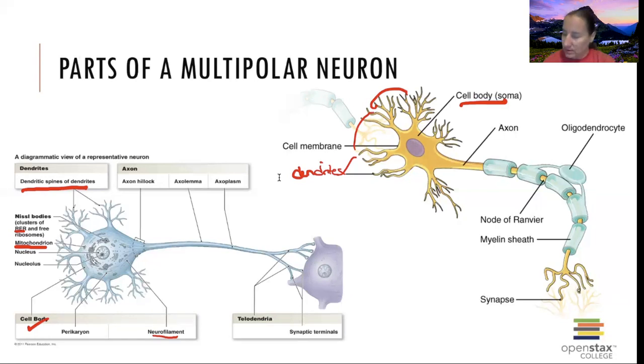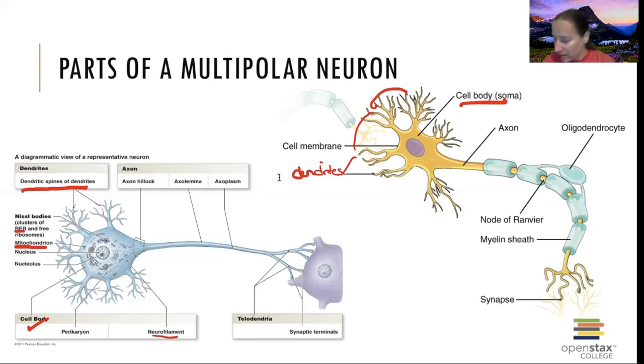And those signals will end up being graded potentials, and we'll go into further detail on graded potentials in a little bit, that they could be excitatory or they could be inhibitory. But in general, they're going to change their charge, and those are called graded potentials. That happens here at the dendrites that are receiving signals from other cells. So we have talked about dendrites. We have talked about the cell bodies. Let's move on to the axon.